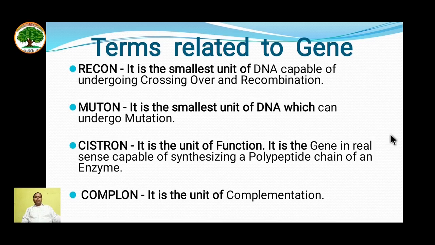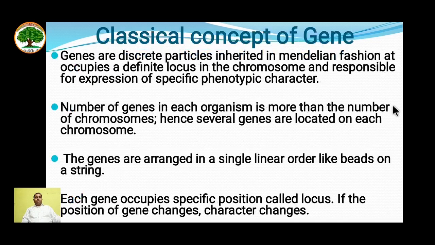Let's see the terms that are related to genes. First is recon. It is the smallest unit of DNA capable of recombination. Muton: it is the smallest unit of DNA that is capable of undergoing mutation. Cistron is the functional part of a gene, that is, a real gene that is capable of synthesizing a polypeptide chain or an enzyme. Another term related to this is complon. Complon is the unit of complementation, but it is rarely used. These three are more properly used.